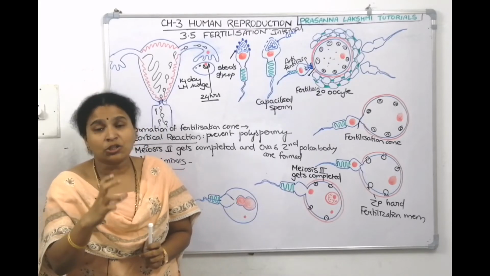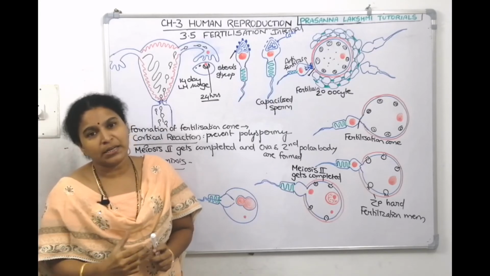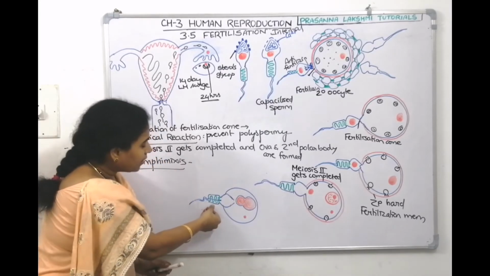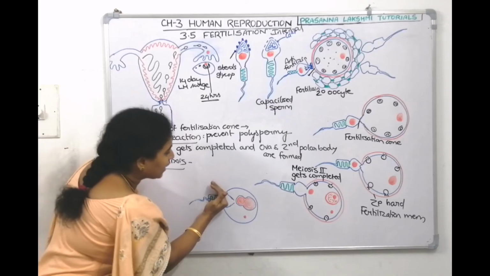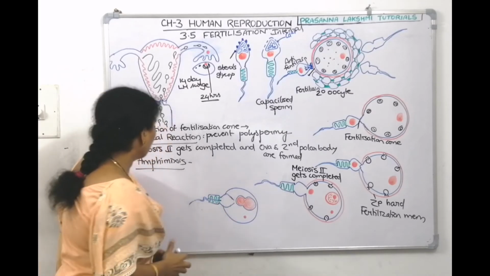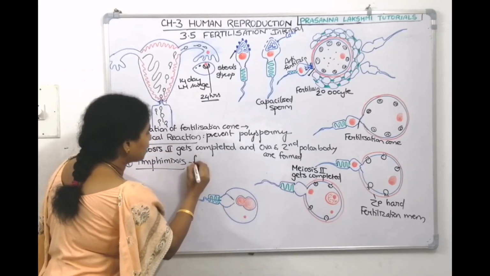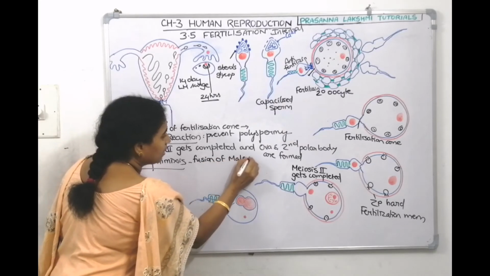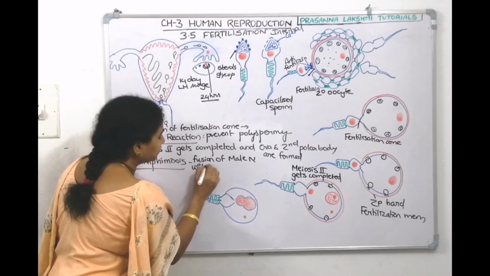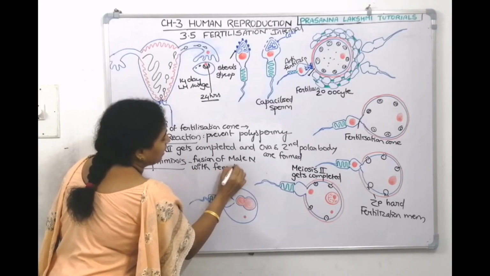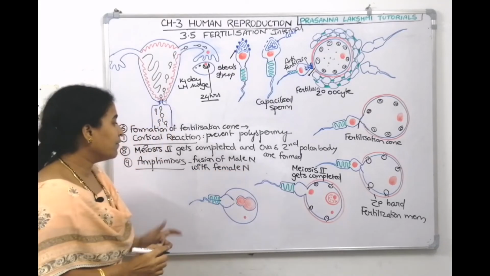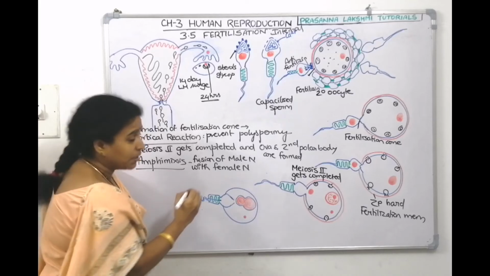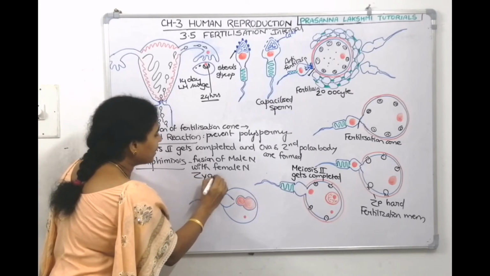The head region till the proximal centriole will go inside, whereas the mitochondria, the middle piece and the tail are left outside. Only the head will go inside. Amphimixis means the fusion of male nuclei with female nuclei. It results in formation of the zygote.